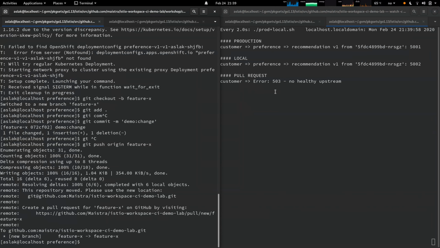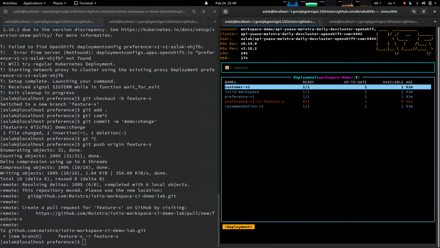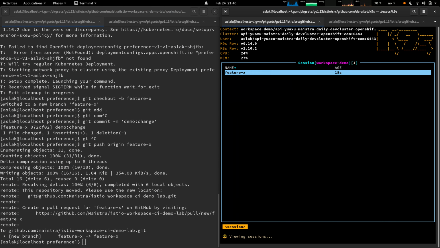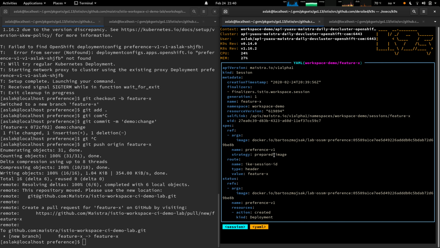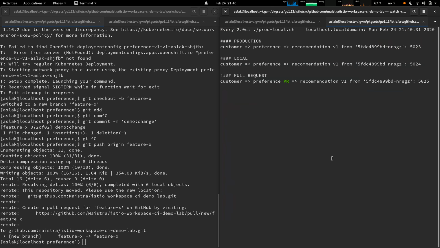The build is done. We can now see on our watch script that something is happening in that specific route. The service is starting. If we look back at the session, we'll see now we have a session called feature X that has a strategy called prepared image, which is using the image that we built on our CI system. At this point, we have the new service up and running.